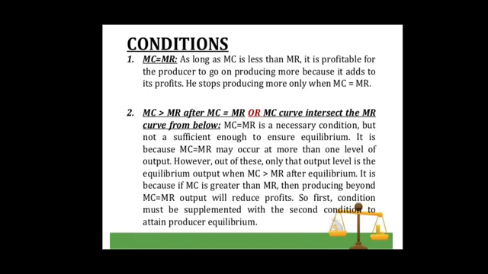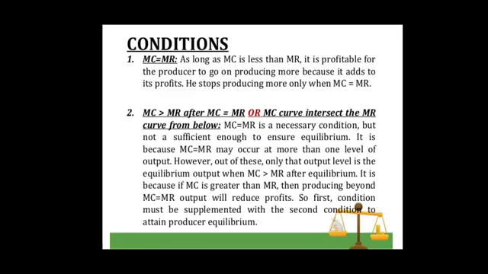According to marginal revenue and marginal cost approach, producer's equilibrium refers to that output level at which marginal cost is equal to marginal revenue. Thus, first condition of producer's equilibrium is, at equilibrium point, marginal cost must be equal to marginal revenue.